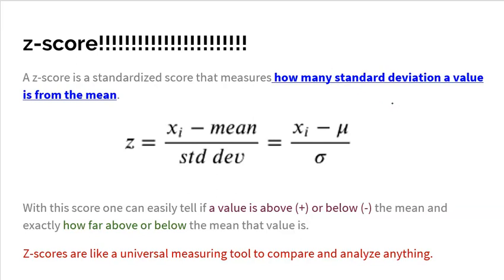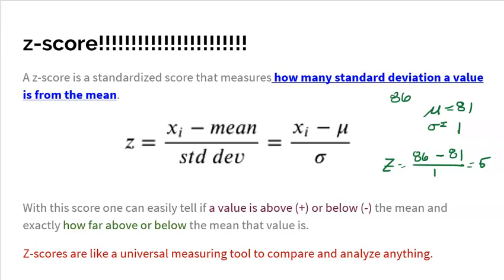So let's just say I'm taking that test and I got that 86, right? But the mean for the entire population was something like an 81, and the standard deviation for the entire population was 1. Okay, so that means my z-score is going to be 86 minus 81, all divided by 1. Well, that's going to be 5 divided by 1, which is 5. Now, that's an unbelievable z-score. That means that I was 5 standard deviations above the mean.